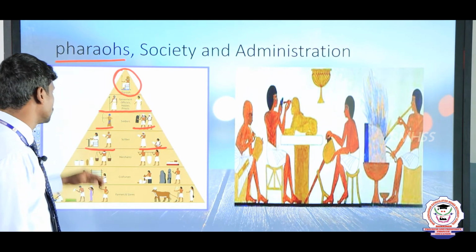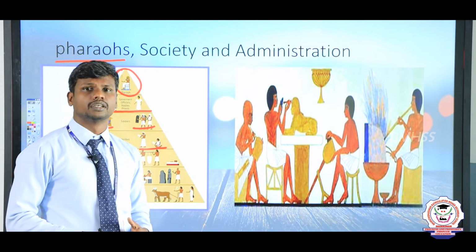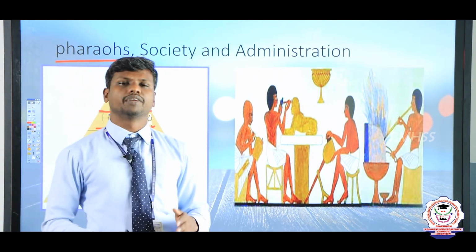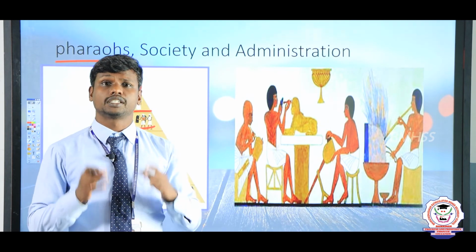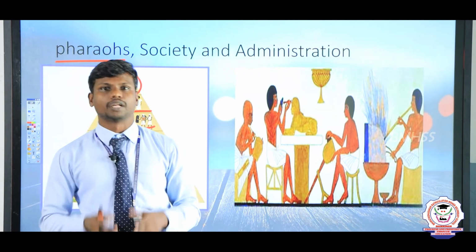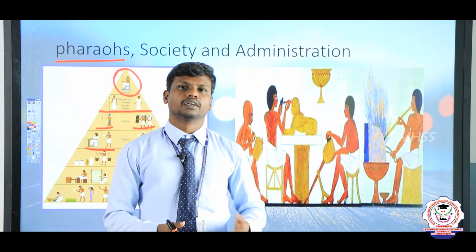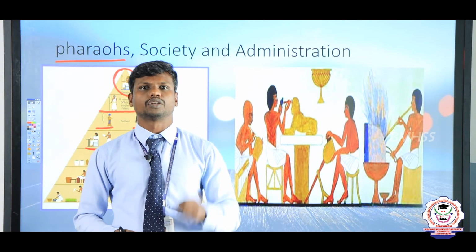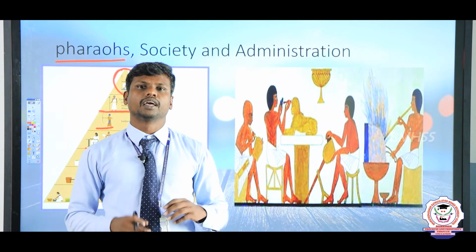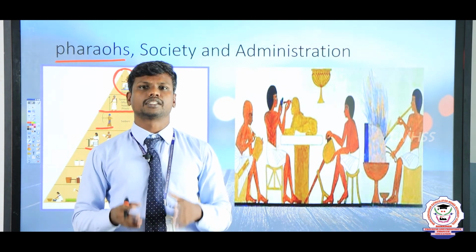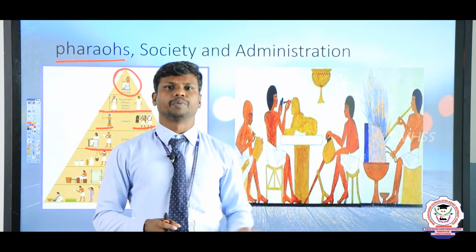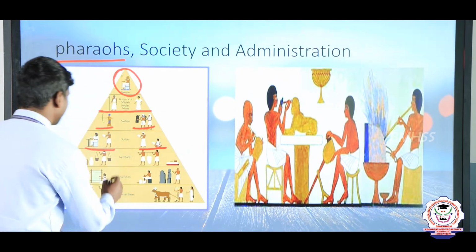And the next level is the merchants. The main work of merchants is trade. They are trading from one country to another country. Just imagine, in those times we did not have any kind of transport facilities, but how was it so frequent for them to trade with others? That is what we have to know. So merchants started to do a number of commerce and trade activities from one place to another. They are the next level of people.